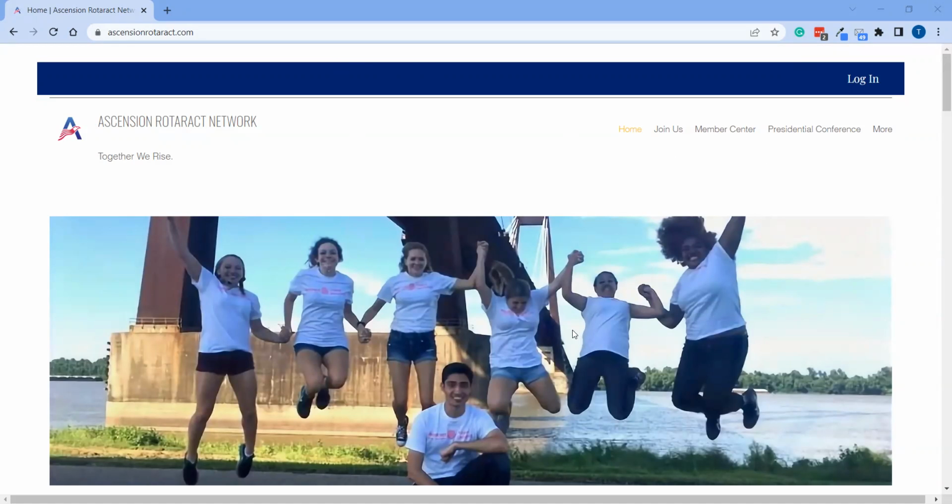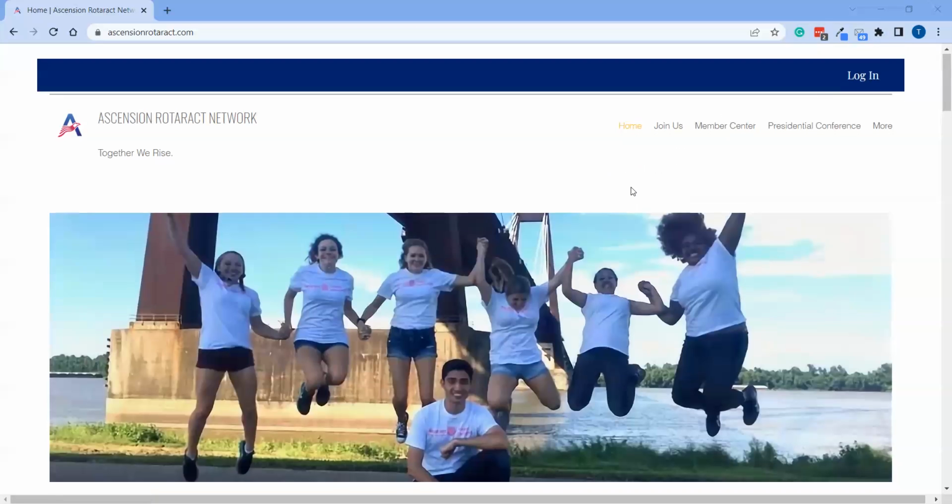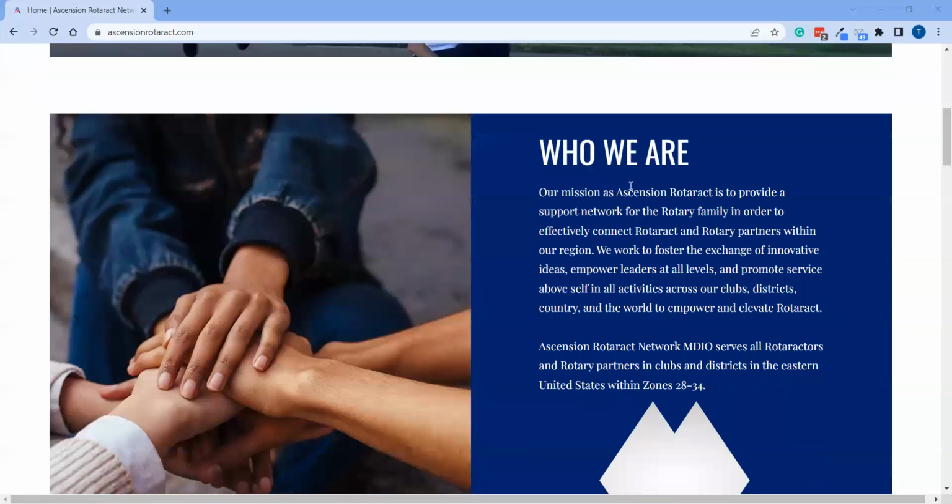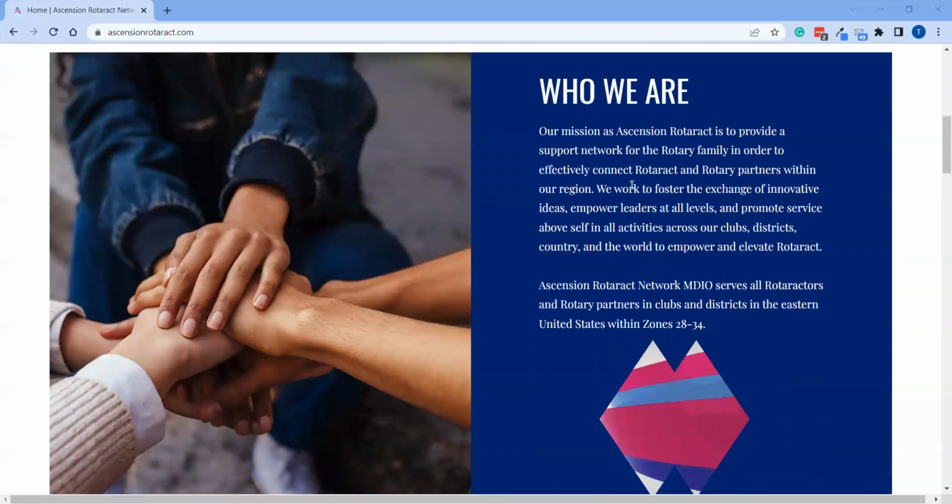And I'll go ahead and walk through the homepage, and then we'll go over into the Join Us tab, which shares a little bit more about who our team is, as well as how to connect with our team. We'll then go into the resources that we have available, as well as the login information in order to gain access to those resources. So to start, on our homepage here, we have a little bit more information about what Ascension Rotaract Network actually is.